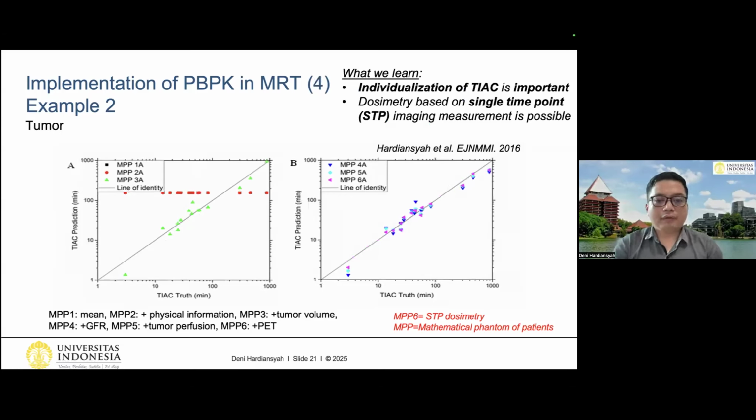So we also calculated for the tumor, and the result is very similar. We can see that the result from the fixed dose approach is not very good. But if we increase the degree of individualization, we can see that the result is getting better and better, especially for MPP6. So what we learned from this slide: first, the individualization of TIAC is important. And the second one is that dosimetry based on single time point imaging measurement is possible. I published this in 2016, and as far as I know, this is one of the earliest STP studies out there.